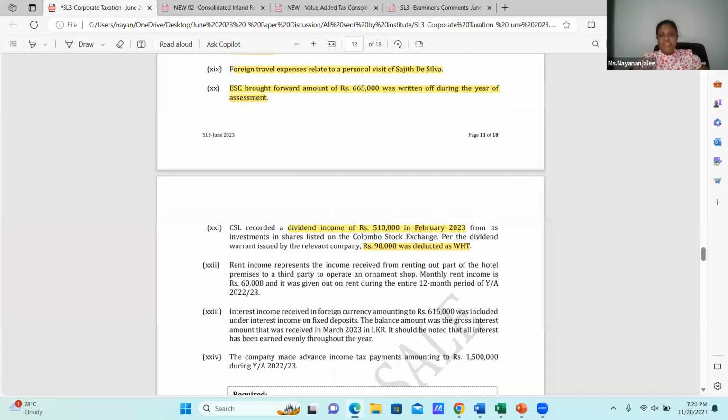Then next, the rent income represents the income received from renting out part of the hotel premises to a third party to operate an ornament shop. Now what is given? I have my hotel, and that hotel premises I have given to a third party. Is my hotel premises a depreciable asset or an investment asset?